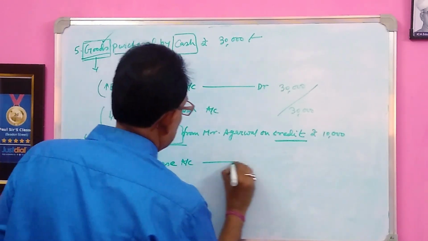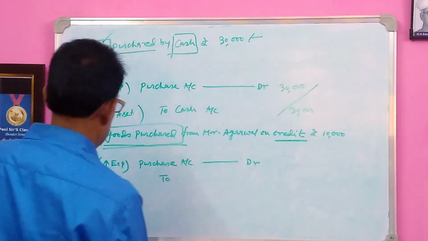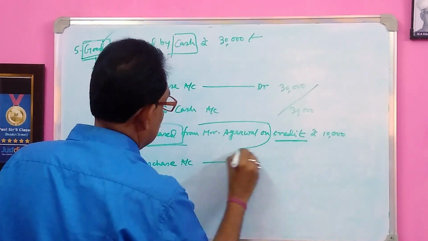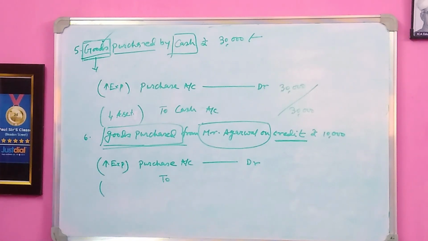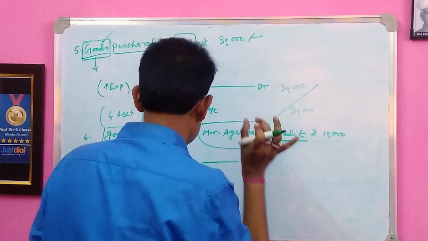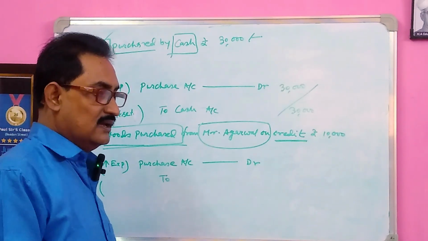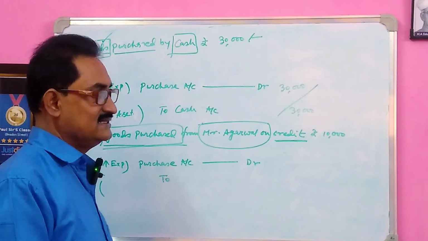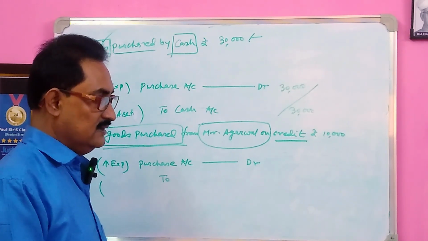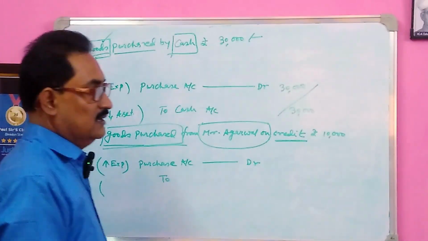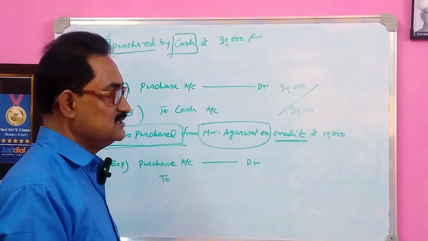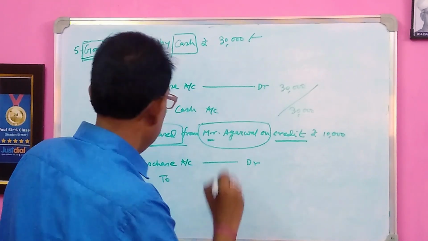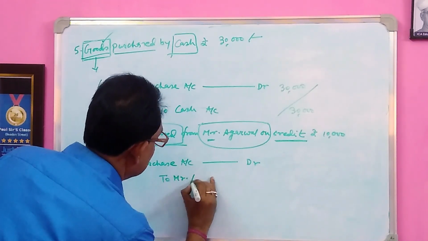Purchase account will be debited, and here the personal account, Mr. Agarwal, the goods purchased from Mr. Agarwal. Mr. Agarwal is a person, so it is a personal account. Mr. Agarwal gave me the goods without any price, so he gives me the advantage, he is the giver. In case of personal account, the person who receives the advantage will be debited and the person who gives the advantage will be credited. So here Mr. Agarwal gave the advantage, so Mr. Agarwal account will be credited.